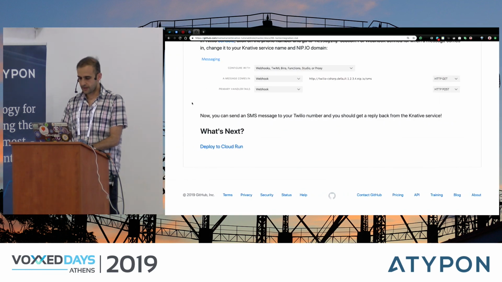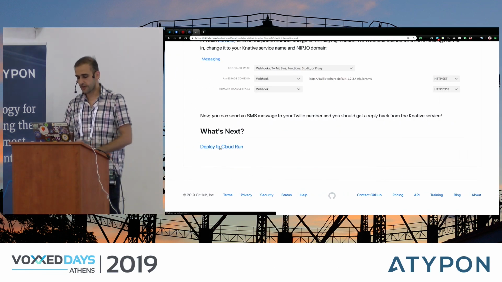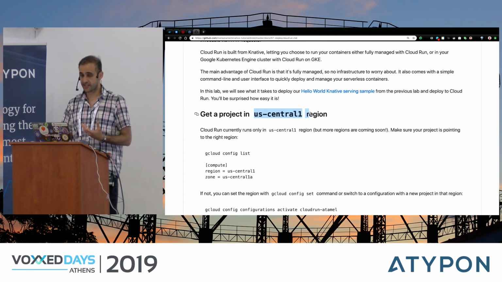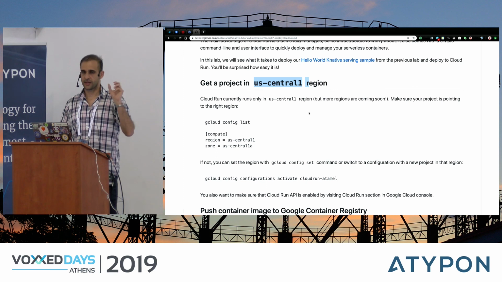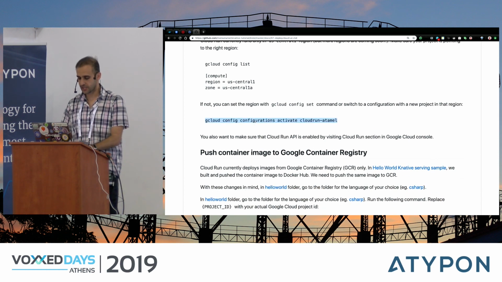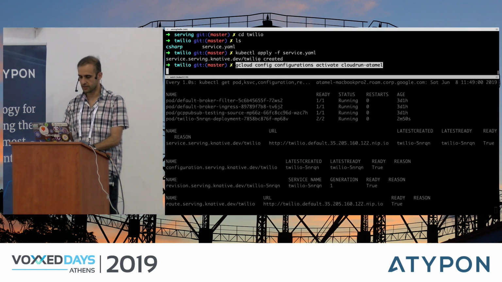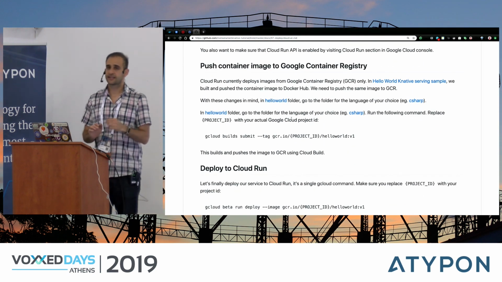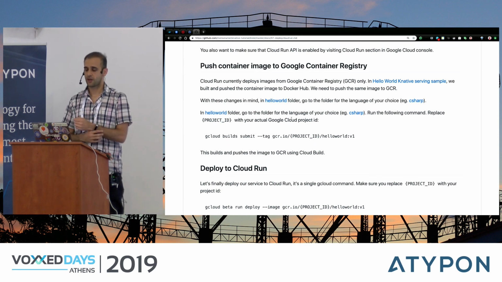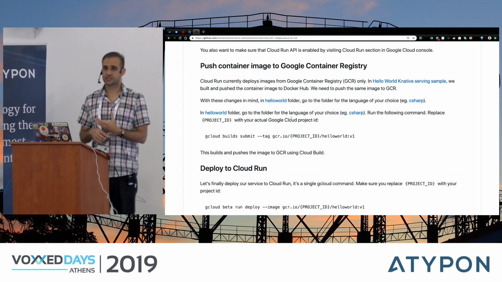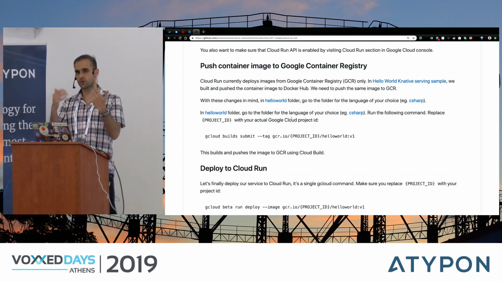So if I go back here, the first thing I need to mention is that Cloud Run was just announced recently, and because of that, it's only available in US Central 1. So you need to deploy it in a US central location, but this will change very quickly. First, I need to switch my project to a US-based project, so let's do that. The second thing about Cloud Run is that it doesn't support Docker Hub yet. So I need to take my image and push it to Google Container Registry, which is similar to Docker Hub, except it's under a Google Cloud project.